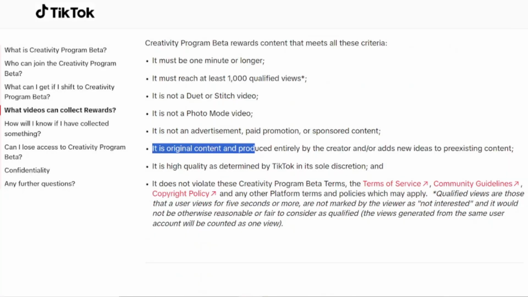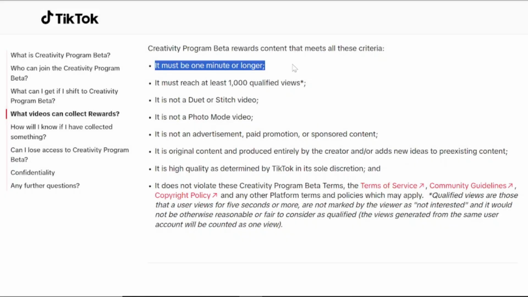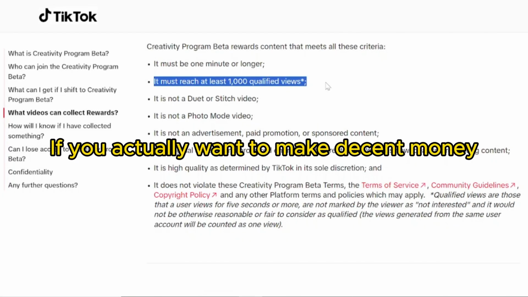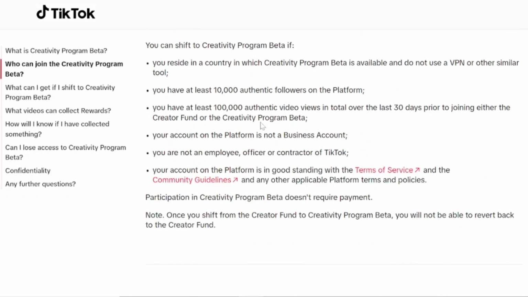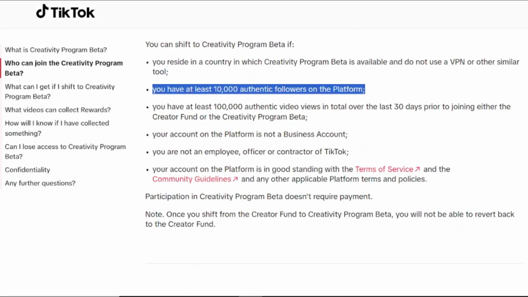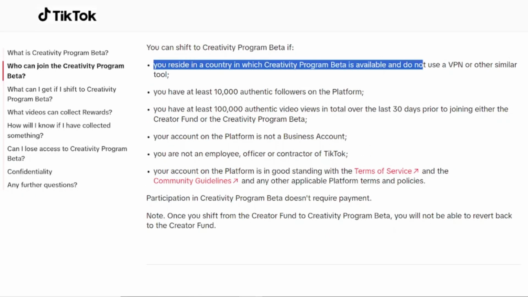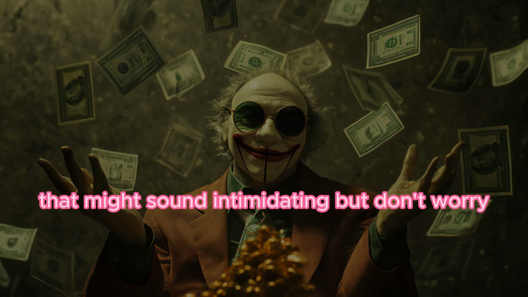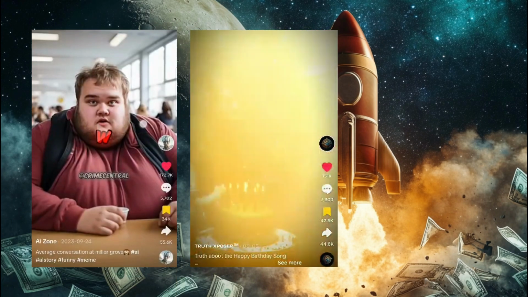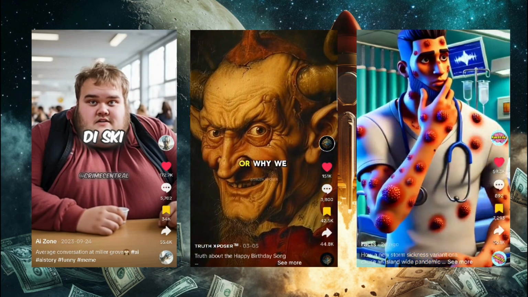To be eligible for the TikTok Creativity Program, your content needs to be original, over a minute long, and surpass 1 million views, and also have at least 10,000 authentic followers on the platform. And yes, you'll need to be in a country where the program's beta is available. That might sound intimidating, but don't worry. I'm going to show you the system that I and many other TikTokers are using to go viral and make a full-time income online.